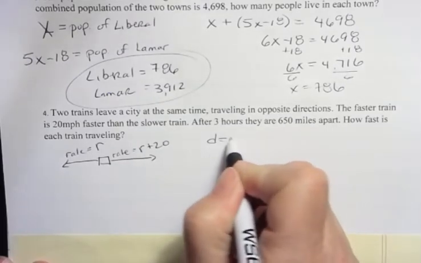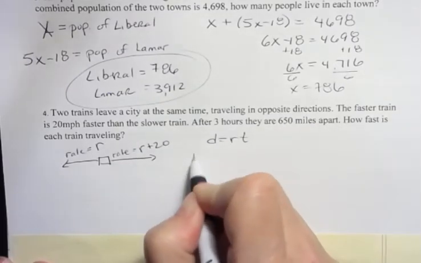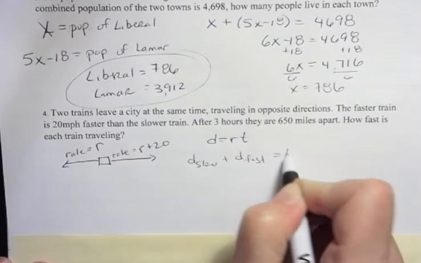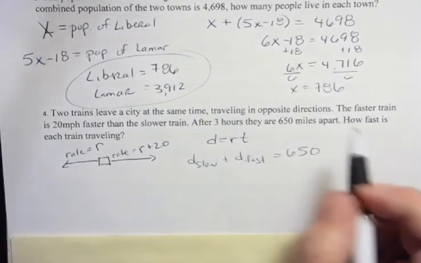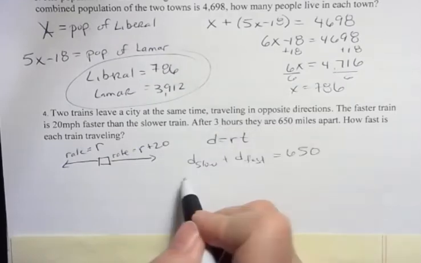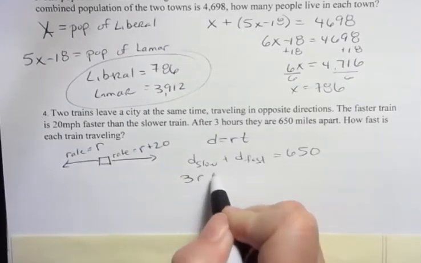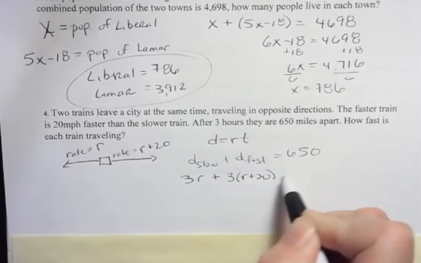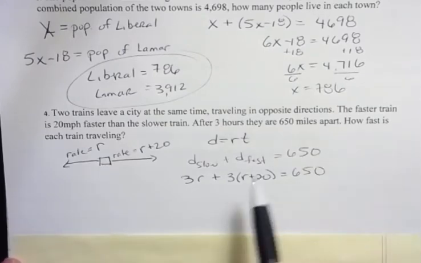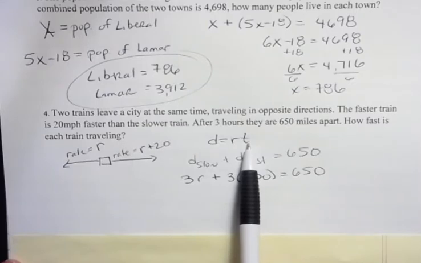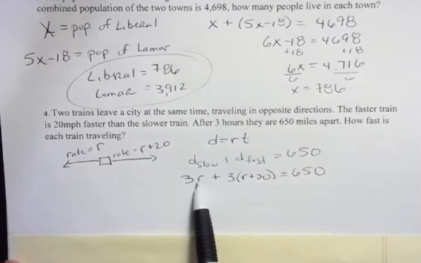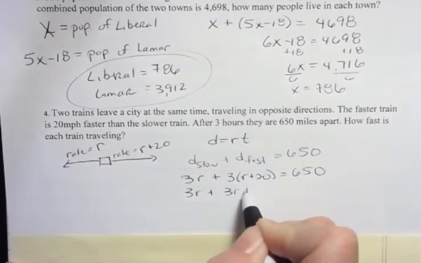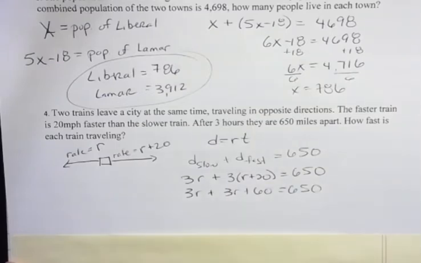Remember that distance equals rate times time. And in this case, distance of slow train plus the distance of fast train is equal to 650 miles. Well, the distance is rate times time. They were traveling for 3 hours. 3 hours times r, that's the slow train, plus 3 hours times r plus 20, that's the fast train, that's 650. Because distance is rate times time. Both of their times were 3 hours. One of them was going r and the other r plus 20. So that gives me 3r plus 3r plus 60 is 650.